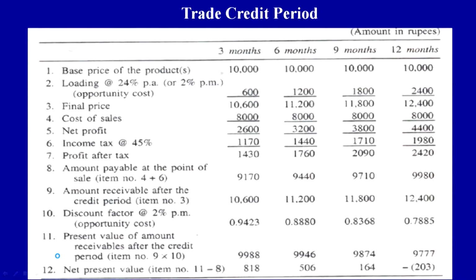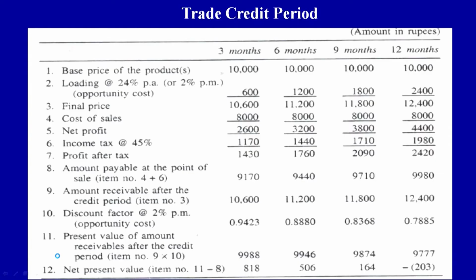So, in this case, how much was paid at the point of sale? He had paid 8,000 as cost and 1170 as the tax, and how much is he receiving now as the present value? 9988. So, 9988 minus 9170 is the net present value, that is, how much is the cash outflow and how much is the cash inflow.